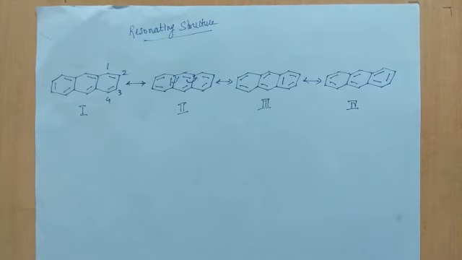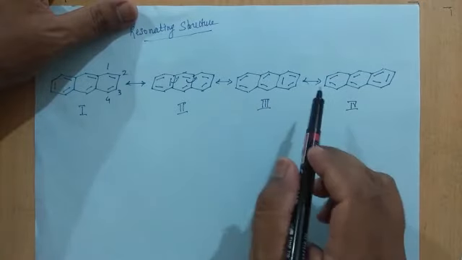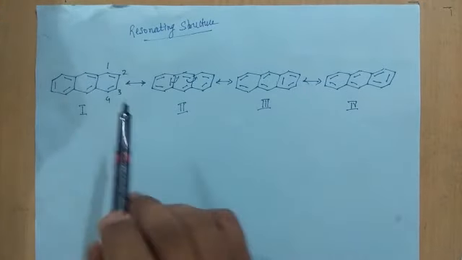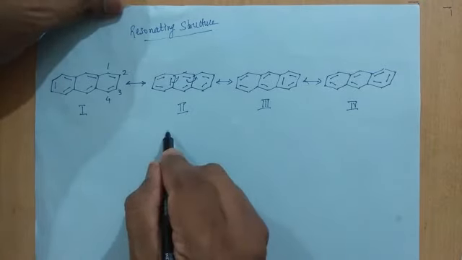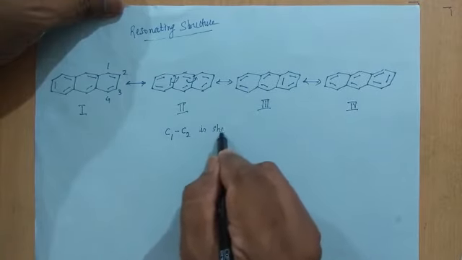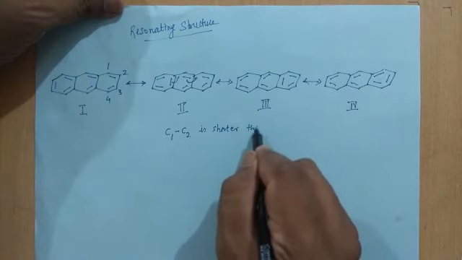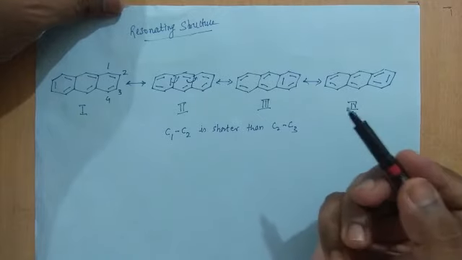So these are 4 possible resonating structures of anthracene. The X-ray diffraction study suggests that all the carbon-carbon bond lengths in anthracene are not equal. The bond length C1-C2 is shorter than C2-C3. Now we have to understand this.